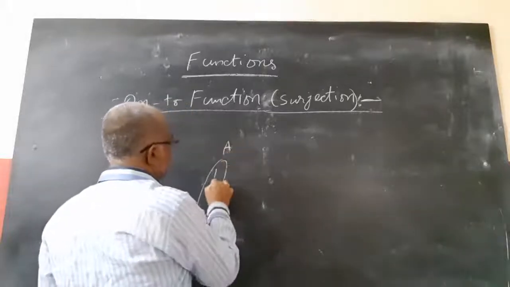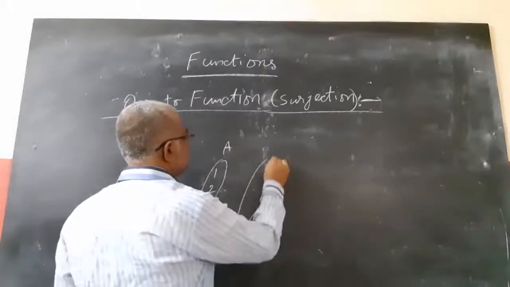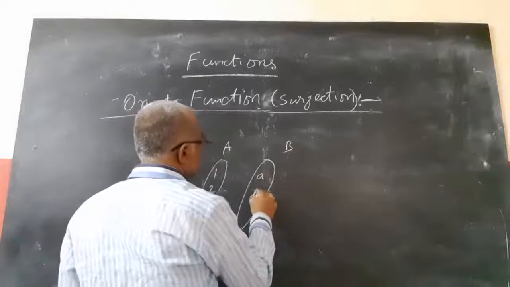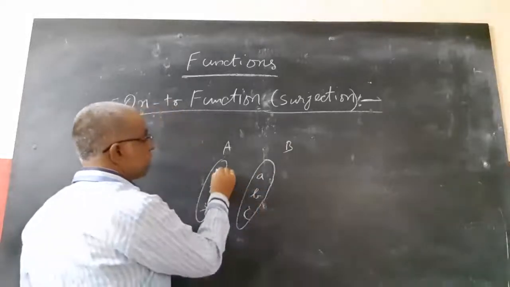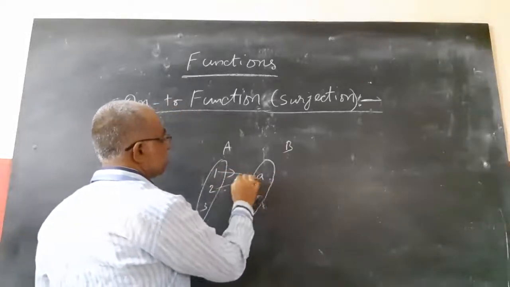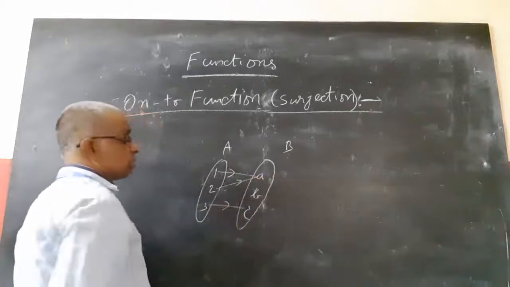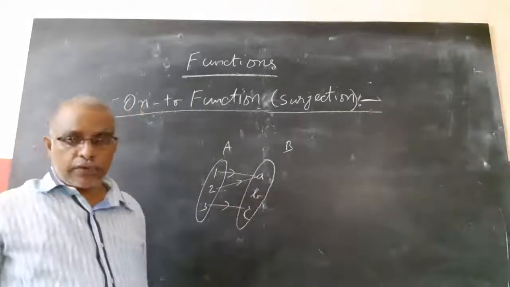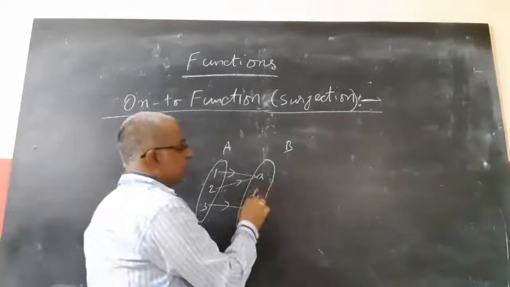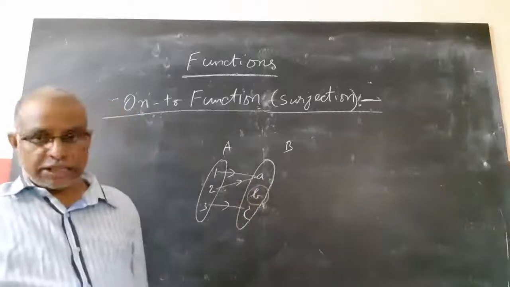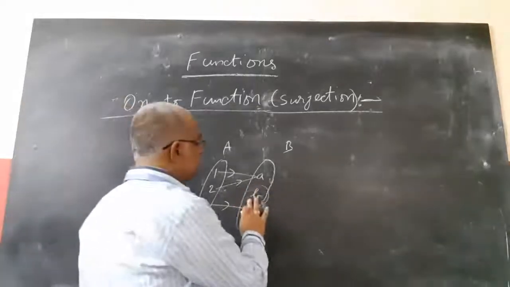This is A, like previously we took A, B, C, and this is B. The previous mapping was many to one. I mapped two to one and this to this. This is not an onto function because one element in B is left out. This is a many to one function. Now what I am saying,